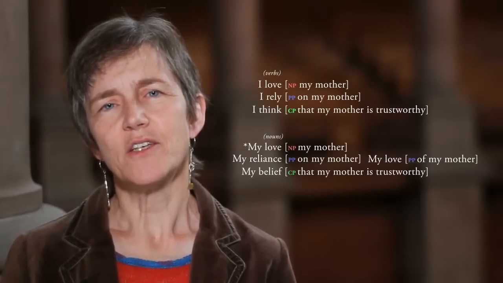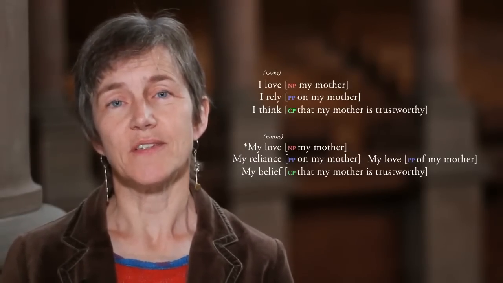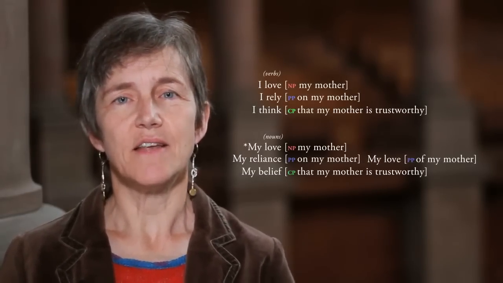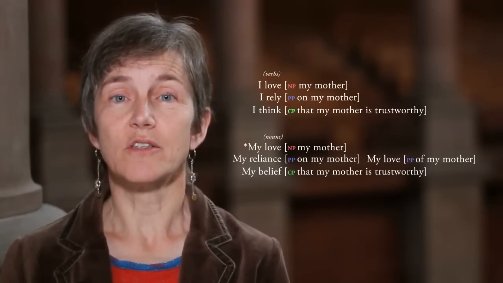The interpretation that we get for these nominals suggests that these nouns can assign thematic roles in just the way that verbs can. So in a sentence like Matilda hates cats, we know that the first noun phrase, Matilda, is interpreted as the experiencer of the emotion of hatred, and the second noun phrase, the complement of the verb, the object, is interpreted as the thing that arouses that emotion.